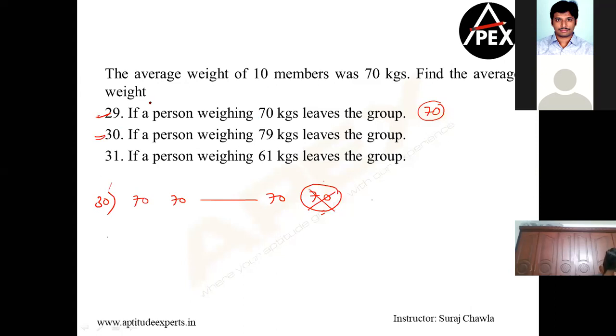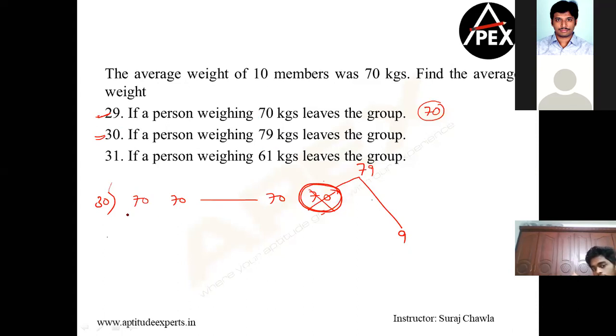In the 30th question, this guy says that no, at the beginning of the game, I got 79 marbles. Now I have how much in my pocket? I have only 70 in my pocket. So he says, you guys have to give me 9 more chocolates. Now we all were 10.